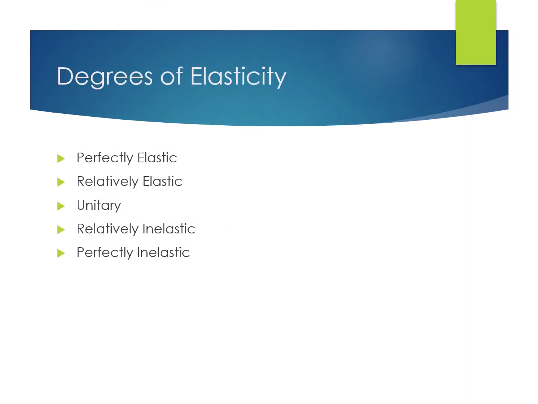Elasticity is not always the same. It can vary from product to product. Economists classify elasticity into 5 degrees: perfectly elastic demand, relatively elastic demand, unitary elastic demand, relatively inelastic demand, and perfectly inelastic demand. Each degree represents a different level of consumer responsiveness. Let's study them one by one.